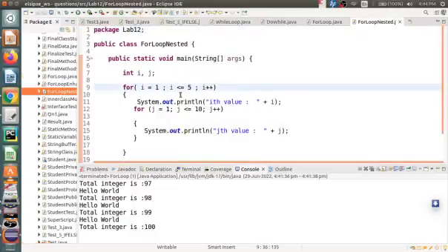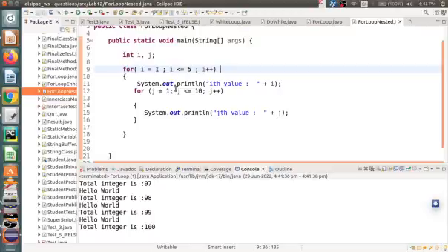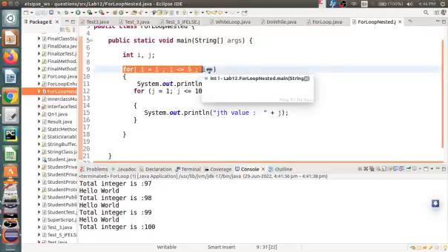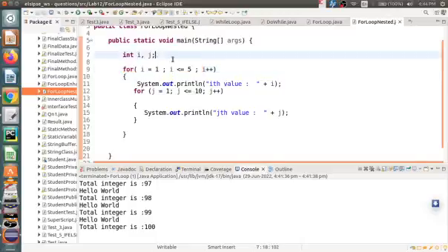Yes, see, this is just for i. There are two counters, i and j. No need to initialize, I have initialized here. In the for loop, for i is equal to 1, i less than or equal to 5, i plus plus.